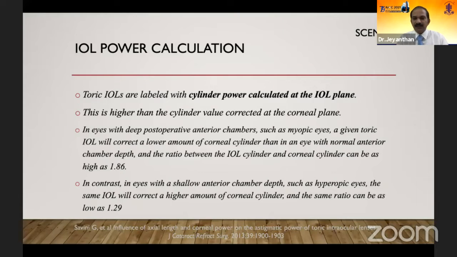The converse happens in a shallow anterior chamber depth, such as in cases like hyperopia, where the same IOL will correct a higher amount of corneal cylinder than expected. So the ratio has to be 1.29.